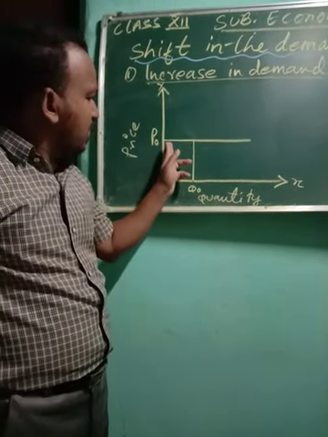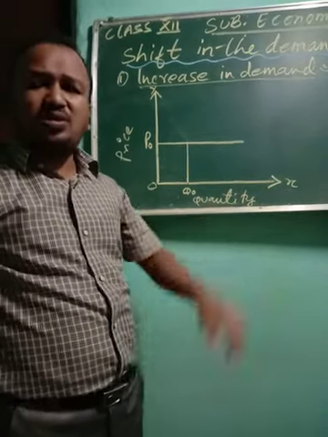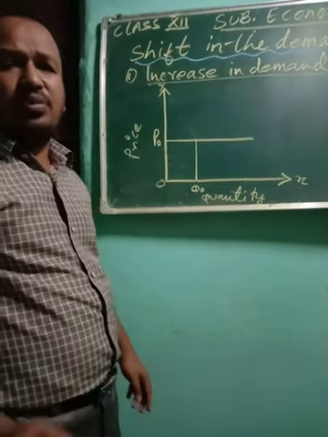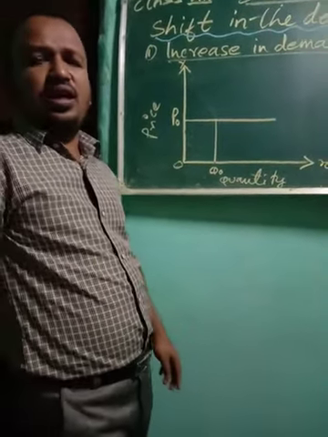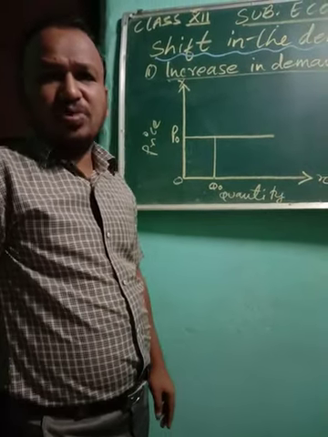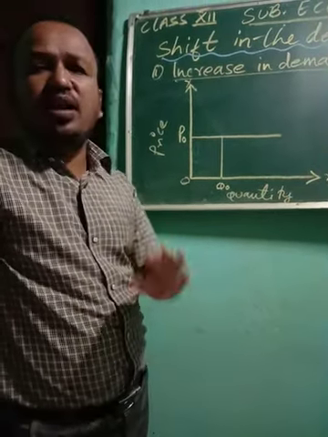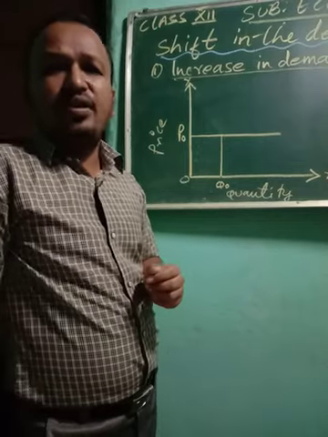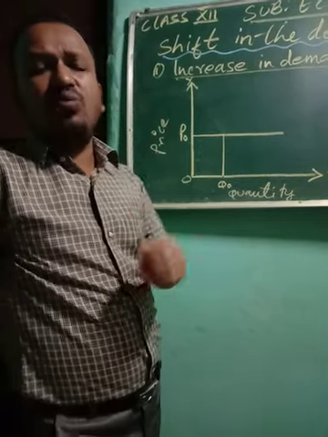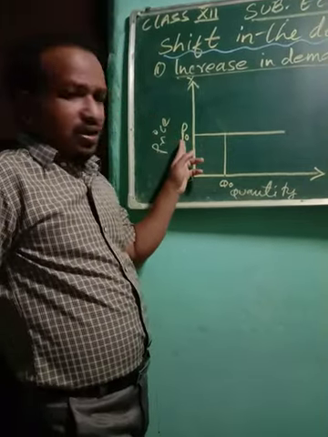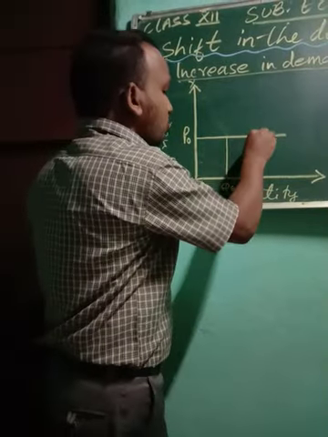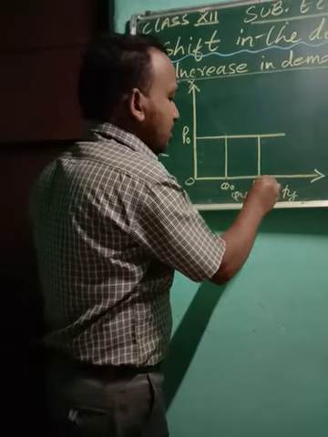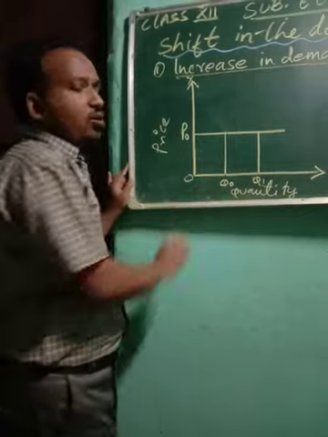Now at the same price, how is the demand going to increase? For example, here, other factor, first I am taking increase in income. Suddenly that particular consumer's income increased. Now he is earning more. So what can he do? Same product, he can demand more. Now he can buy Q1 instead of Q0.